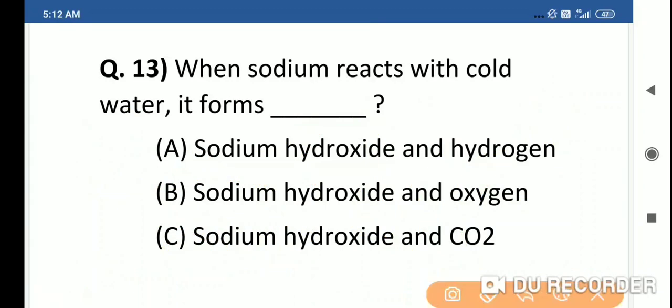When sodium reacts with cold water, it forms sodium hydroxide and hydrogen. Option A is correct answer.